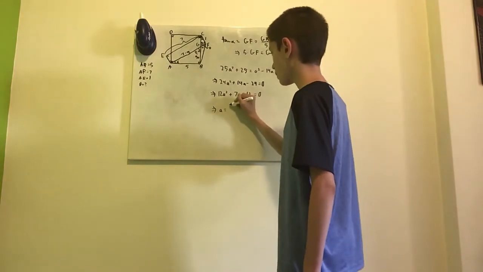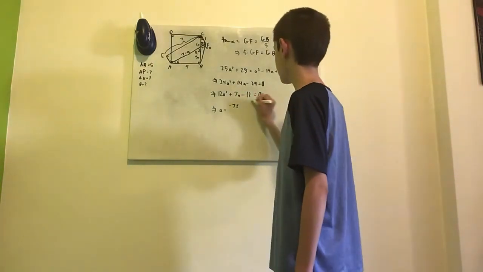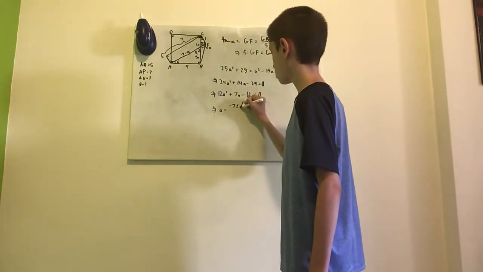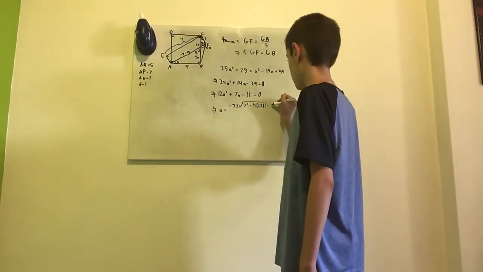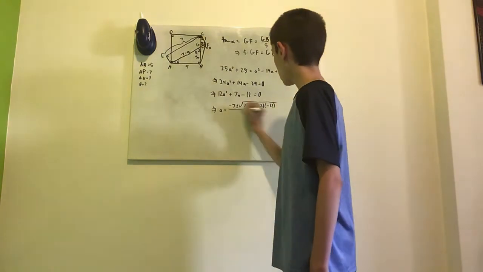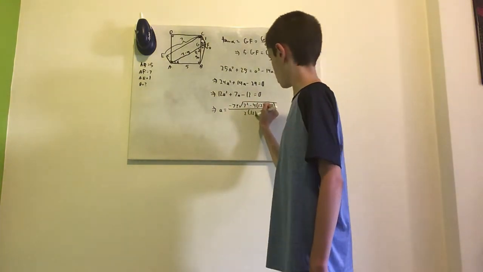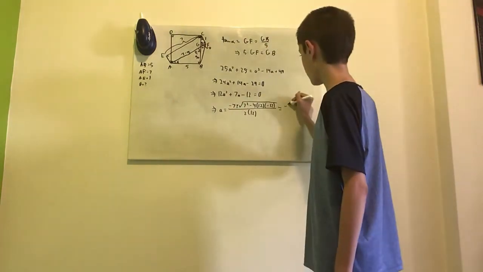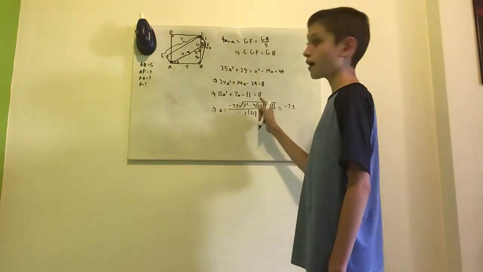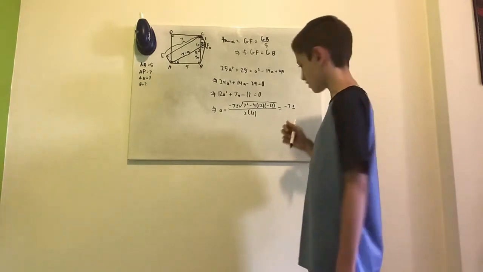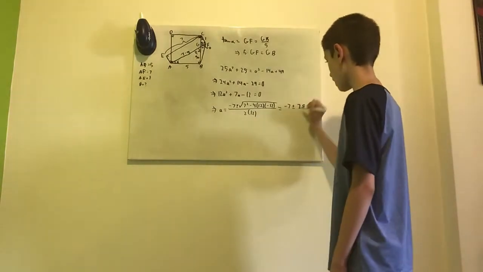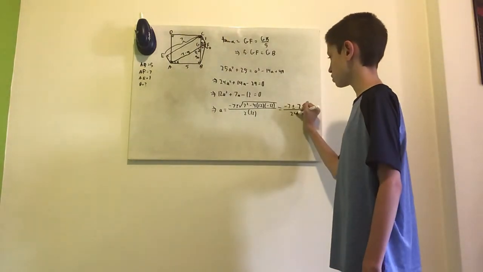So we have minus 7 plus or minus the square root of 7 squared minus 4 times 12 times minus 12, over 2 times 12. Evaluating the square root gives the square root of 625, or simply 25, over 2 times 12, which is 24.